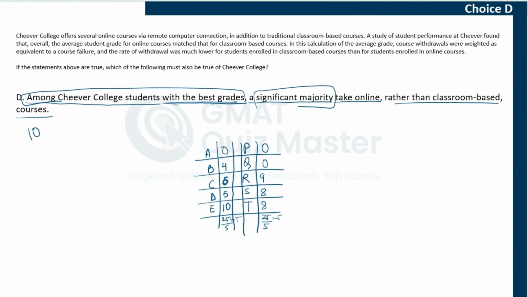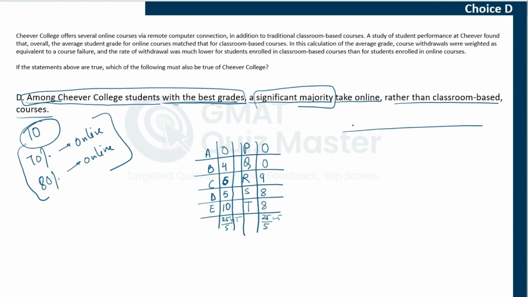Let's say 70% take online or 80% take online. That is what the choice is saying. We are only talking about students who have the best grades. Now, we do not have information about the best grades. When we were discussing averages, I mentioned that the average value does not give us any information about the minimum and the maximum values. We know that the average is the same for both types of courses, but what is the minimum, what is the maximum, we do not know.